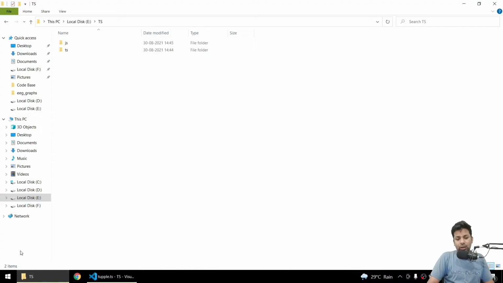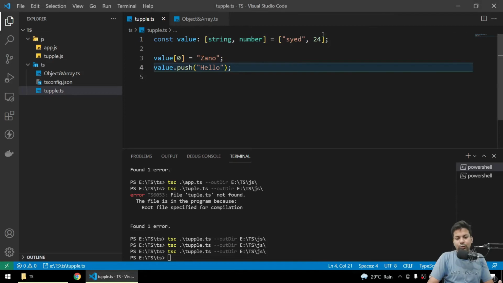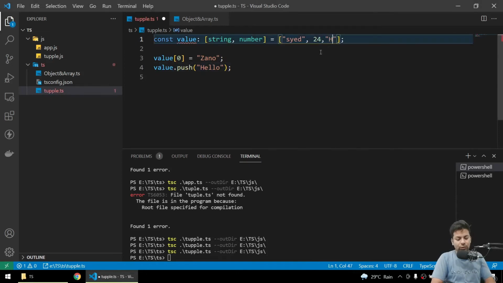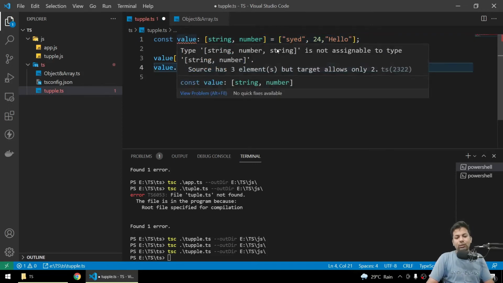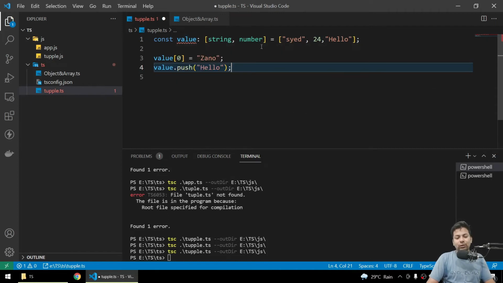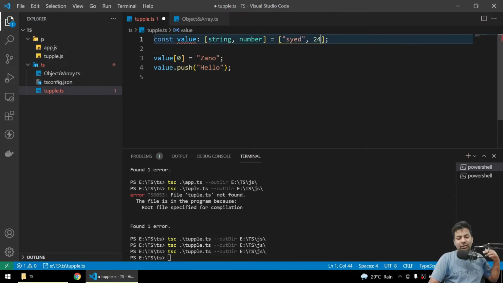And suppose, oh sorry guys, if I do the same thing here, I'm just pushing the value. I'll say hello, and you can see now it's showing an error. You are putting other values also, but here you just can't do that. In push it's okay, you can, but when you are declaring, you can't. So that's a feature of tuple, where you have fixed types.